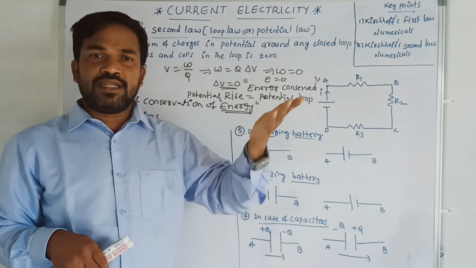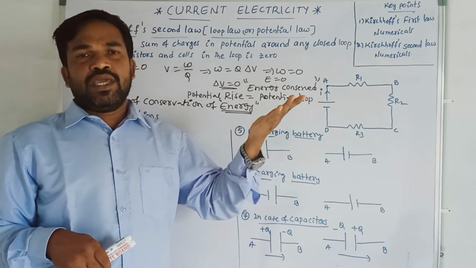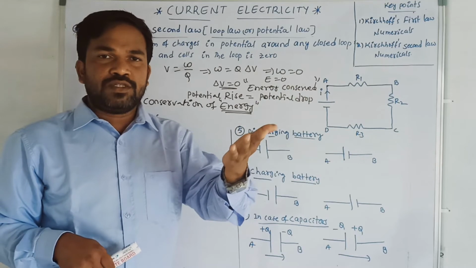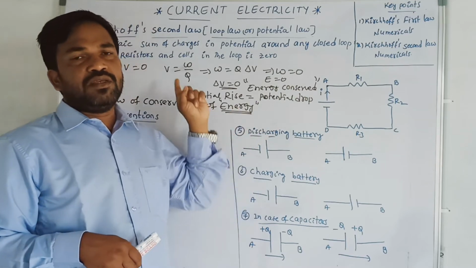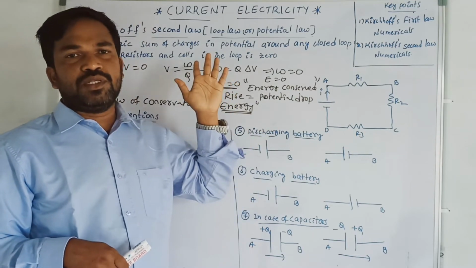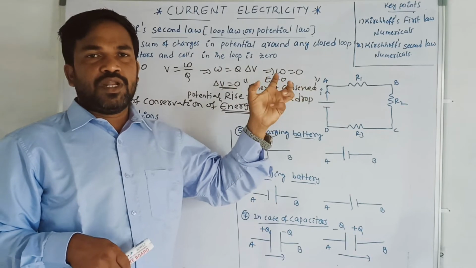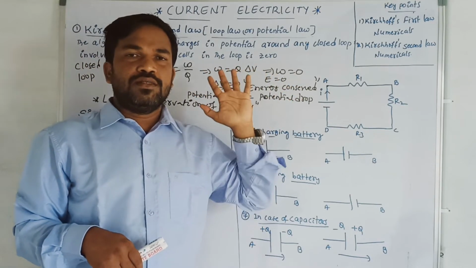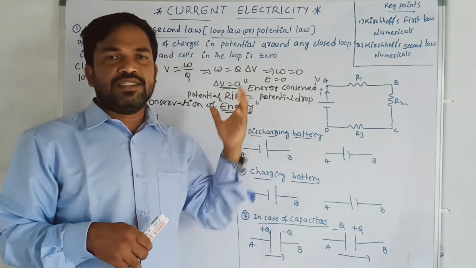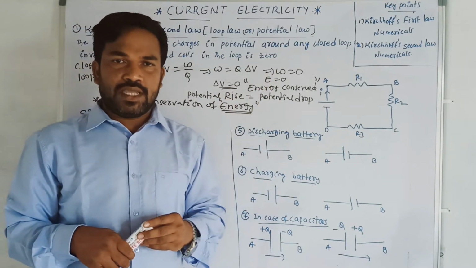But Kirchhoff said that it is obeying the law of conservation of energy. How is it going to obey the law of conservation of energy? By the potential being 0. That is, the total potential in a closed loop is going to be 0. In that way, he was explaining Kirchhoff's second law.